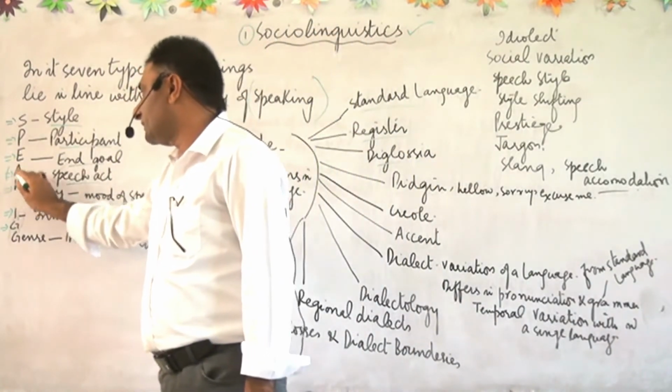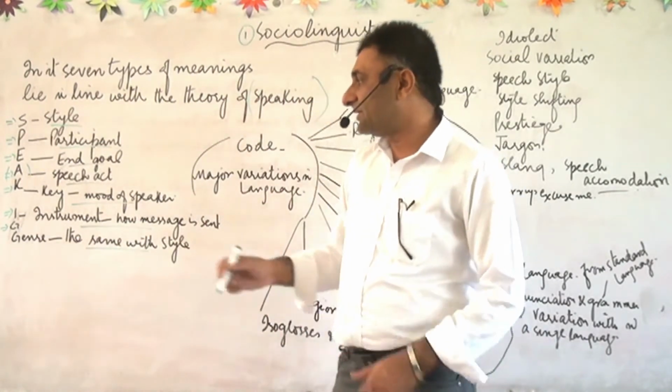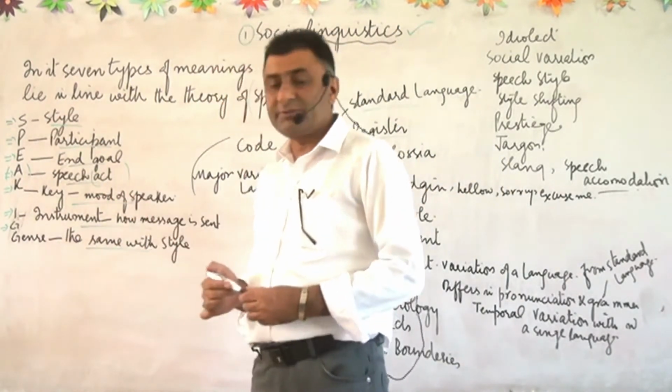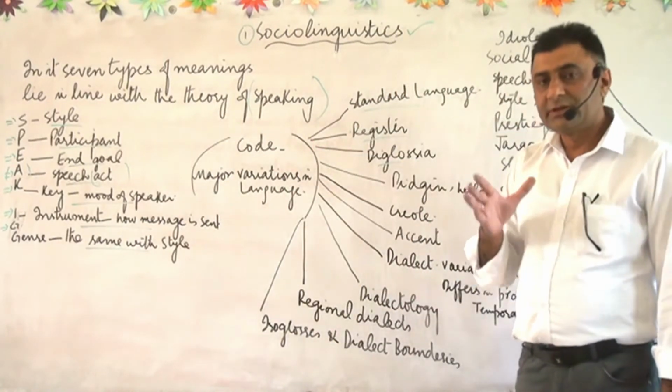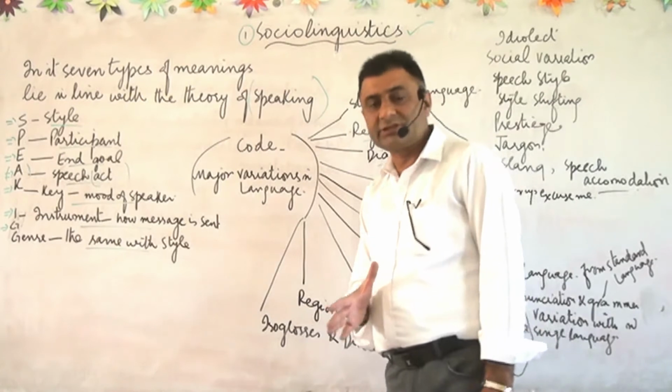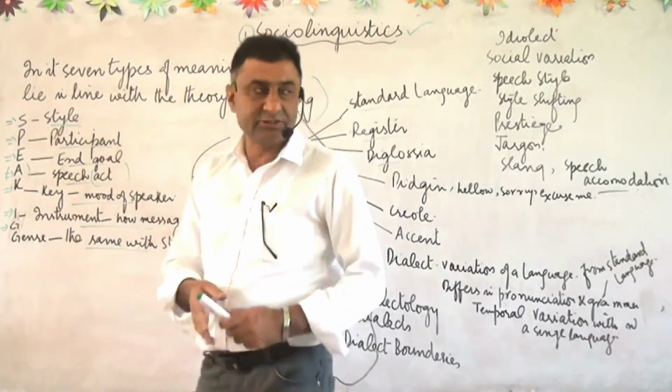Then A stands for act, that is called speech act. Speech act means the style of speaking, whether his style is formal or informal, and what is the style of the person who is listening.